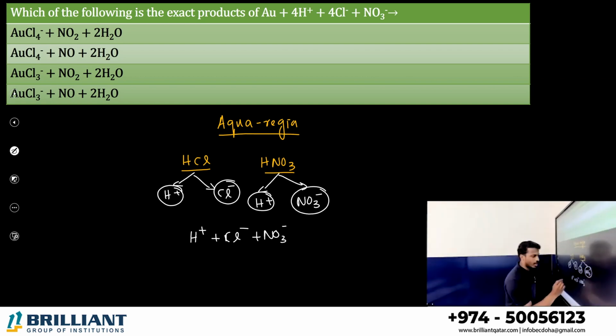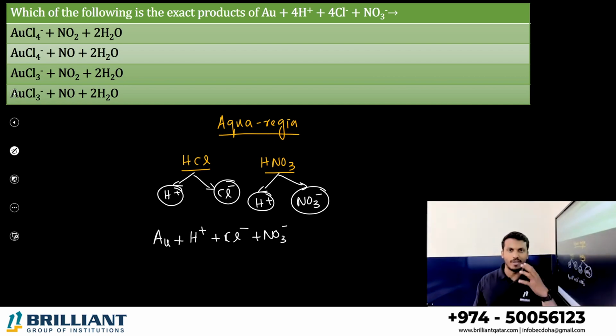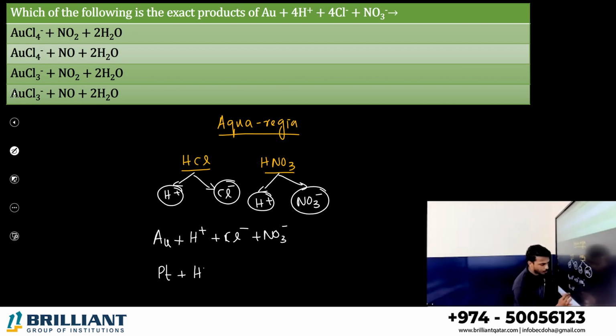This aqua regia you treat with your metal, gold. You know, gold and platinum can dissolve in aqua regia. Let me take platinum also. Okay, platinum. What does the mixture contain? H plus, Cl minus and NO3 minus. Very simple to write the product.